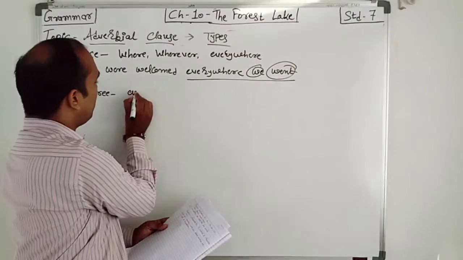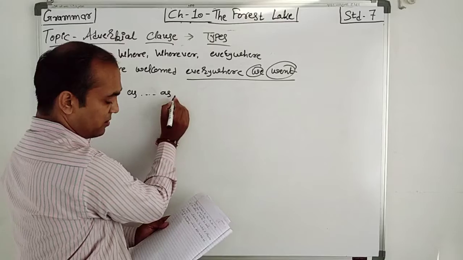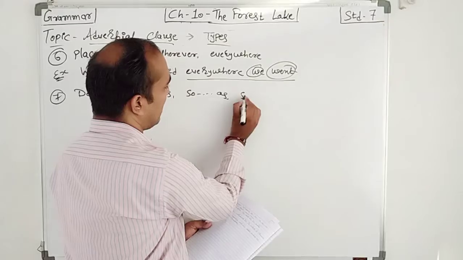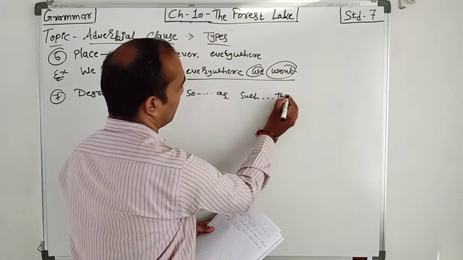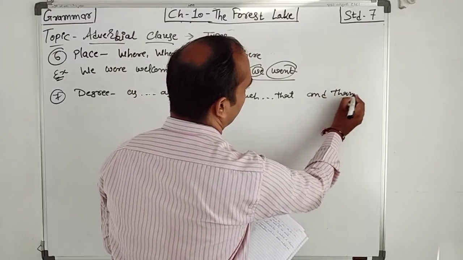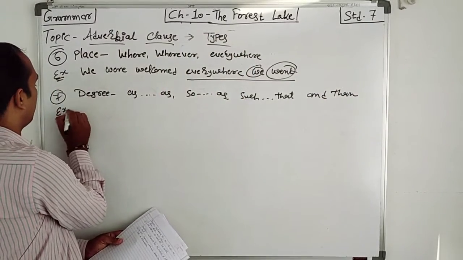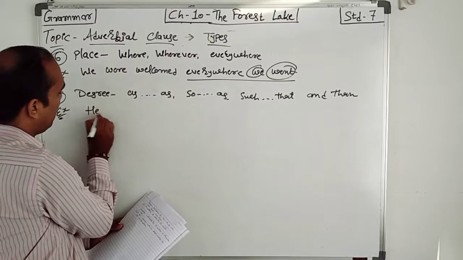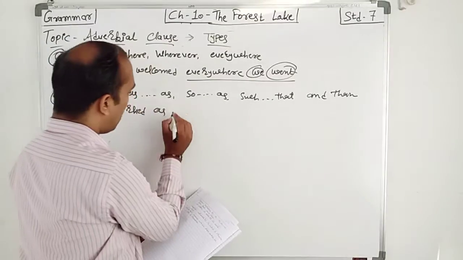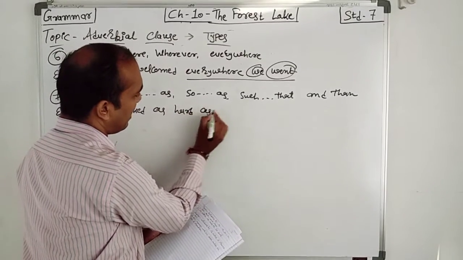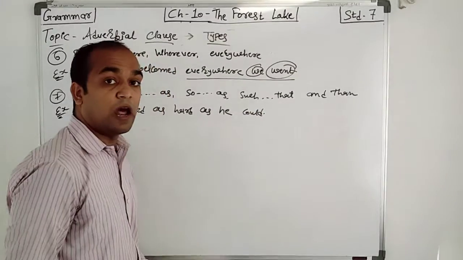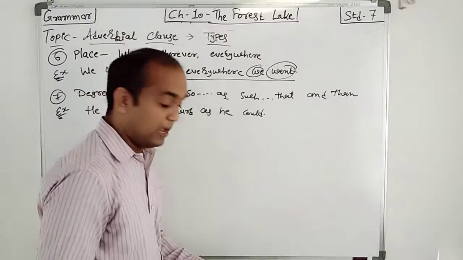Now it is introduced by as, so as, such that, and than. So for example, he worked as hard as he could. See that? He worked as hard as he could.